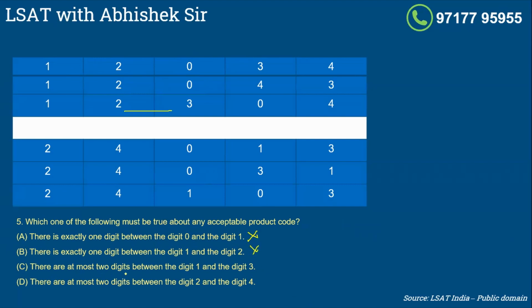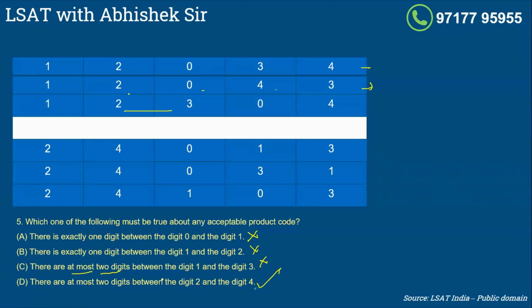There are at most 2 digits between 1 and 3. At most means it could be less than 2, but cannot be more than 2. So you cannot have more than 2 digits between 1 and 3. Here, first case, it is true. Second case, it is not true. If you look at this case, you have 1, 2, and 3 digits between 1 and 3. So this is also gone. So obviously, this will be the correct answer.